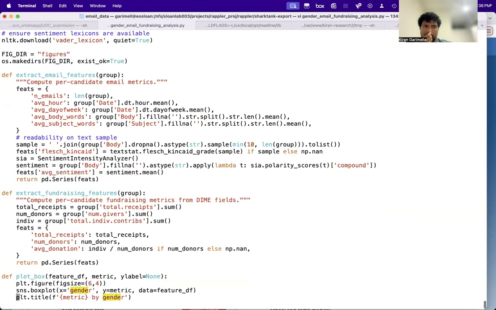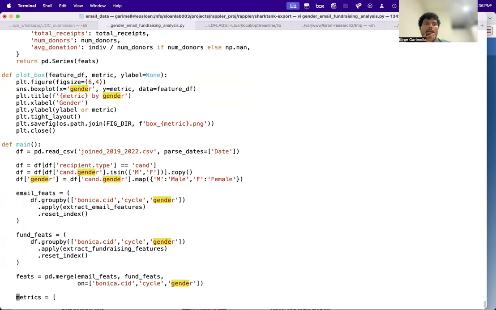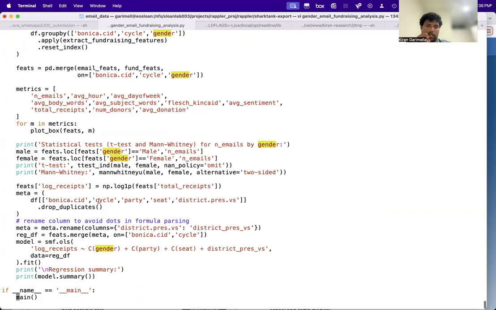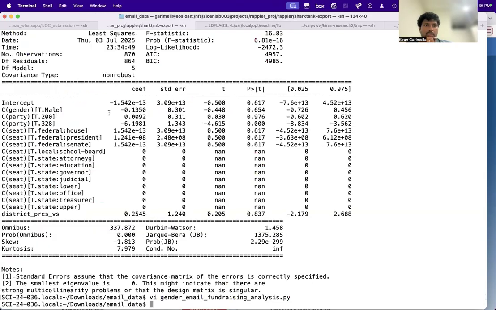It did some sort of regression of the number of emails received based on gender, party, and controlling for some of these. So gender male, negative coefficient. Okay, this is somewhat okay.